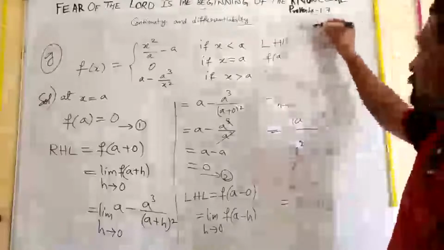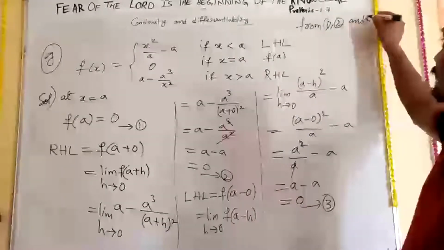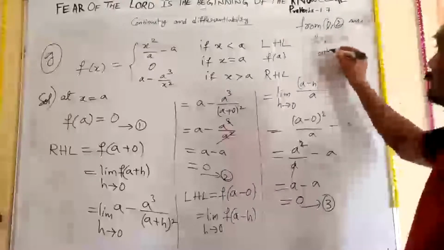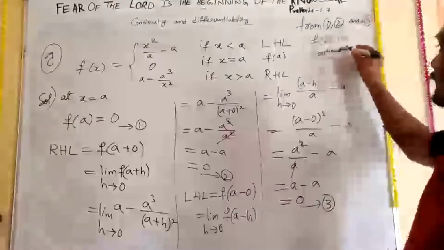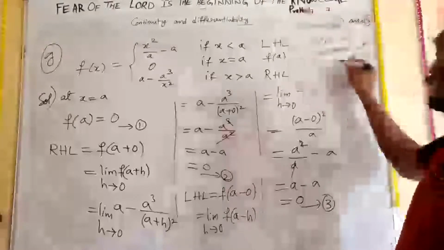So at last write from 1, 2 and 3: f of x is continuous at x is equal to a. Okay, that is about your problem number G. So now we'll go for the second question.